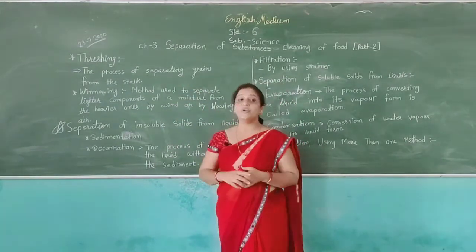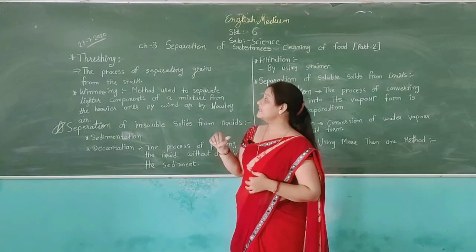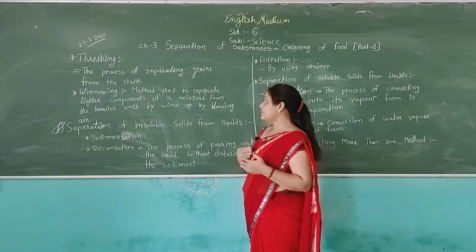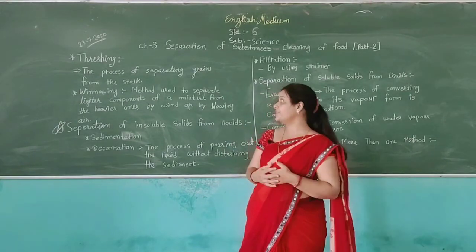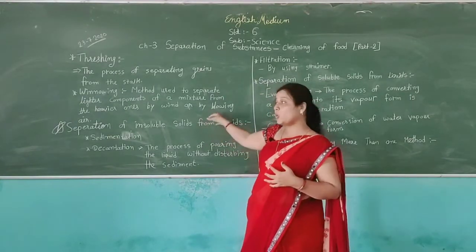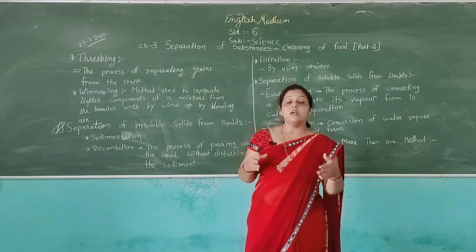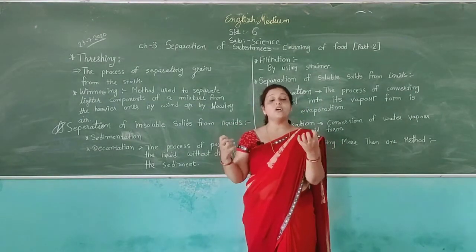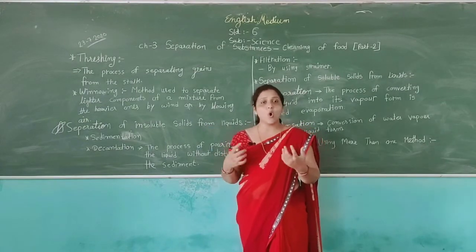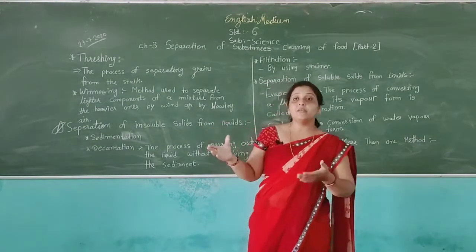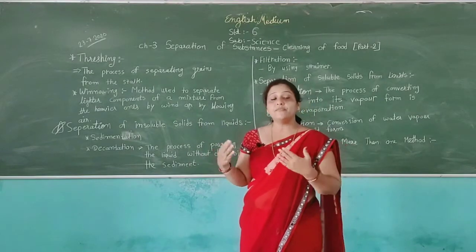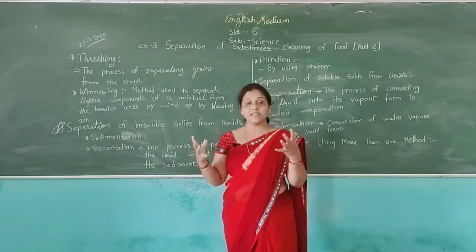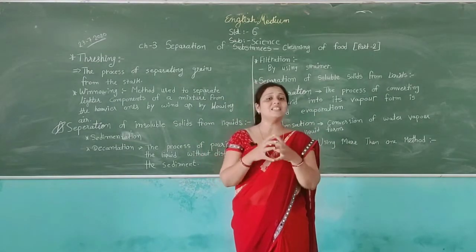Then after that, the winnowing process. This method is used to separate lighter components of a mixture from the heavier ones by wind or by blowing air. We all know that we have to do a separation process when we get a mixture of two or more things.